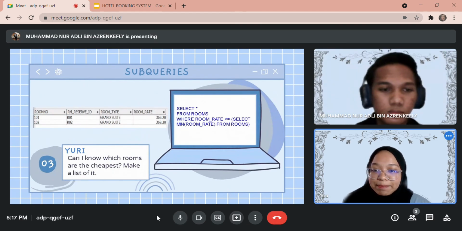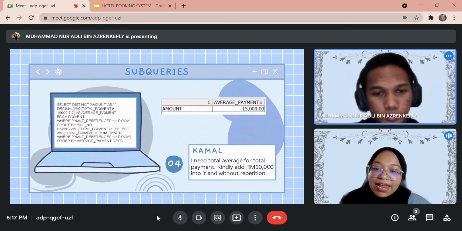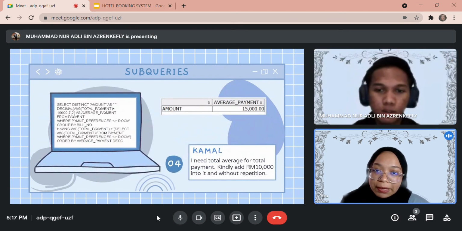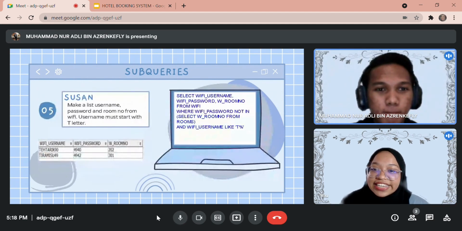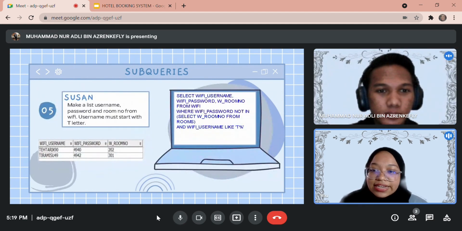So this is the sample of output for query number 3. Query number 4, Kamal wants the total average of total payment. Kindly add 10,000 ringgit Malaysia to it, without repetition. Lastly, for the subqueries, Susan asked for a list of username, password, and room number from Wi-Fi. Username must start with the letter. So this is the sample of output for query number 5.